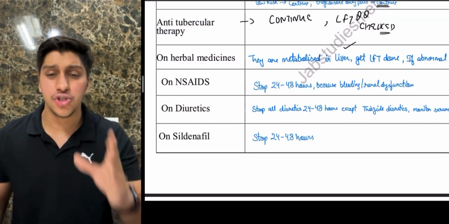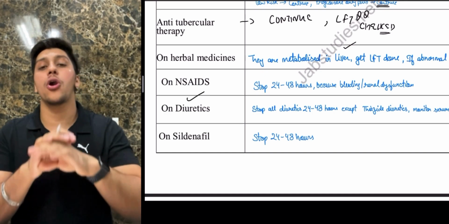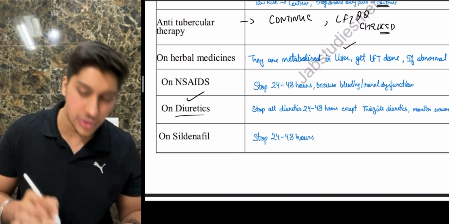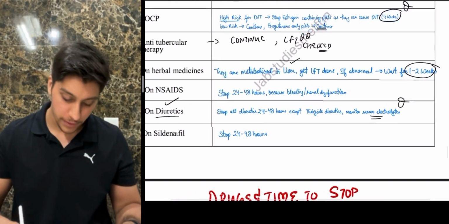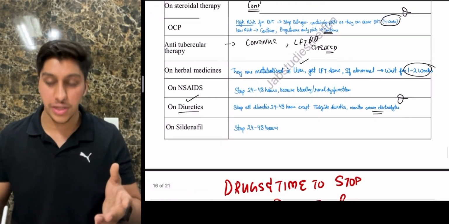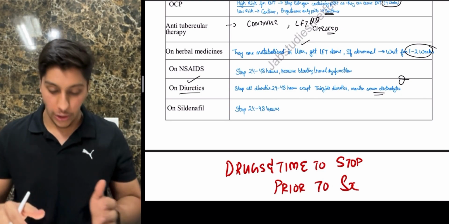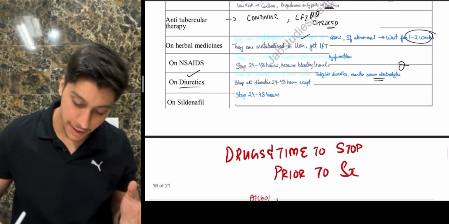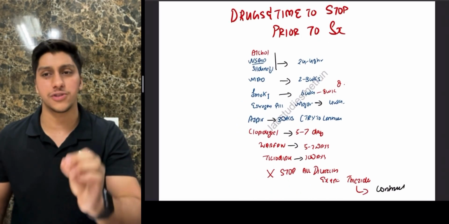If a patient is on NSAIDs, remember, stop the NSAIDs 1 to 2 days before. If a patient is on diuretics, stop all diuretics 1 to 2 days before, except for thiazide diuretics. And whenever you use any diuretics, make sure you check the serum electrolytes. If a patient is on sildenafil, which is used in erectile dysfunction, you have to stop it at least 1 to 2 days before. You might see in the last 4-5 slides there are so many drugs, when to stop, when to stop. So I made a slide here with all the basic things you have to remember, and you can get around 4 to 5 questions for sure from here.